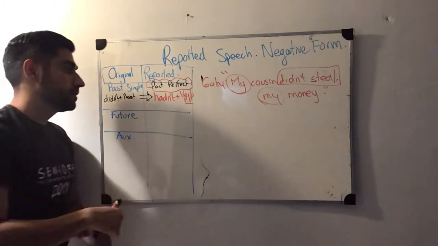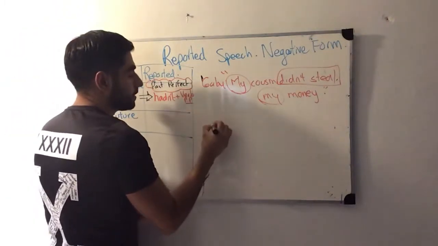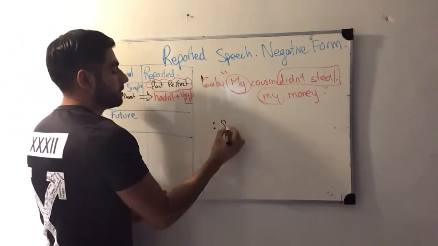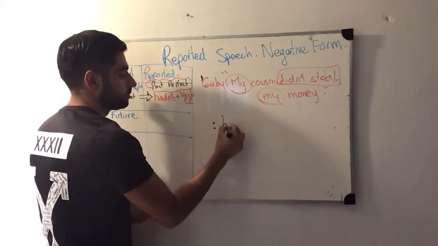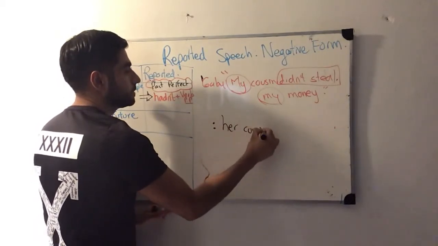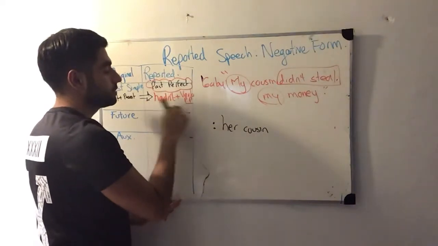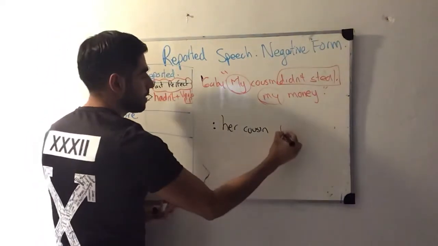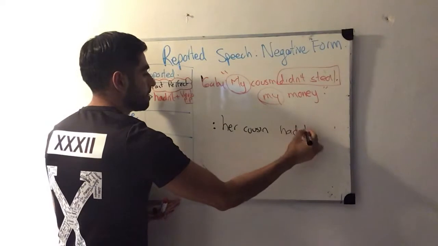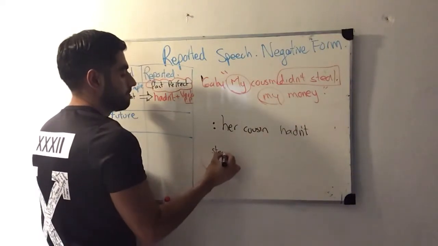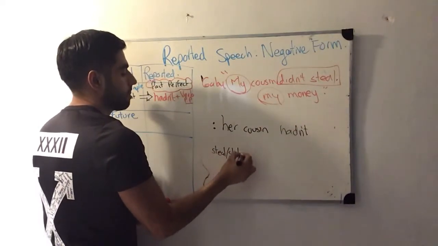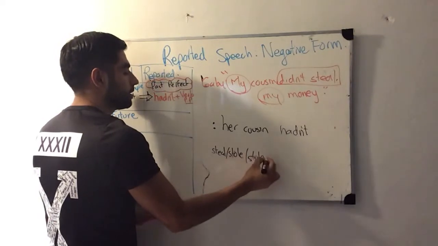In this case, Gabi said that her cousin, okay, we have to use past perfect in negative form: hadn't, and then steal, stole, stolen. Which one are we going to use?